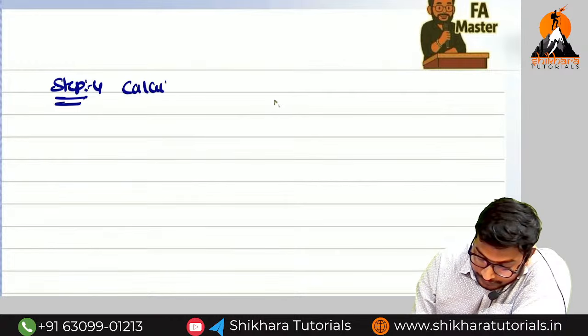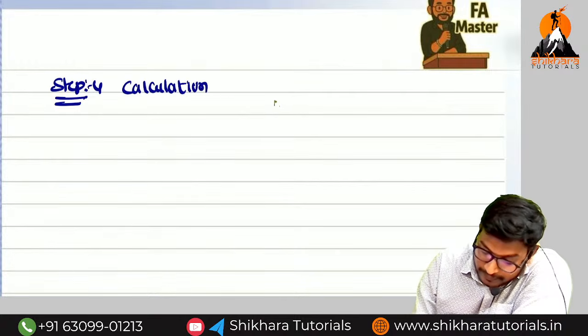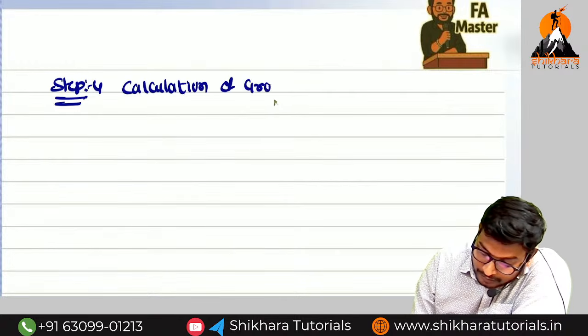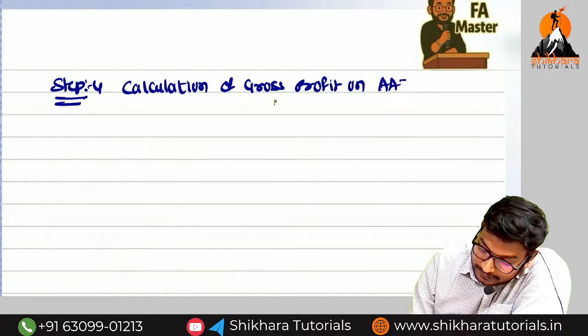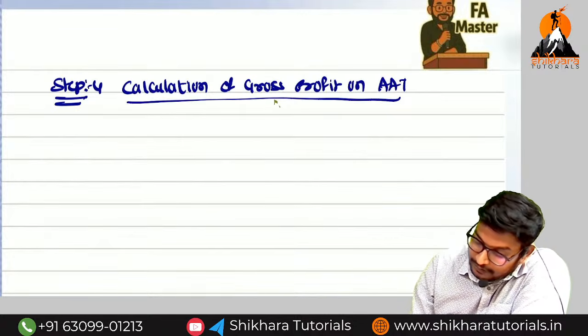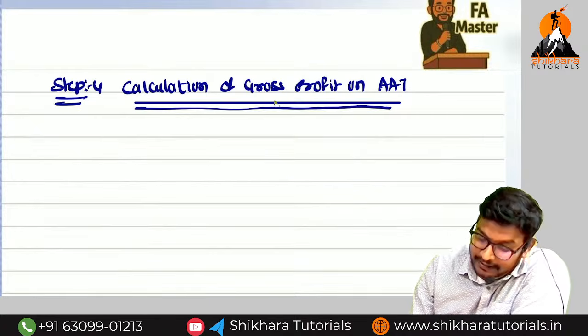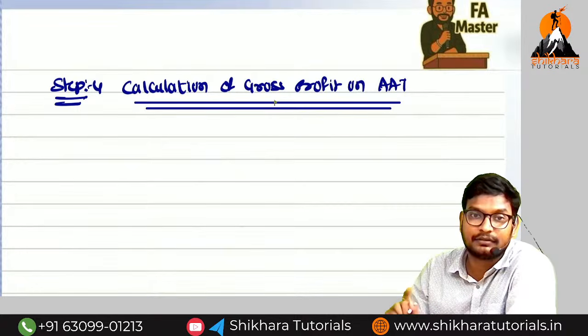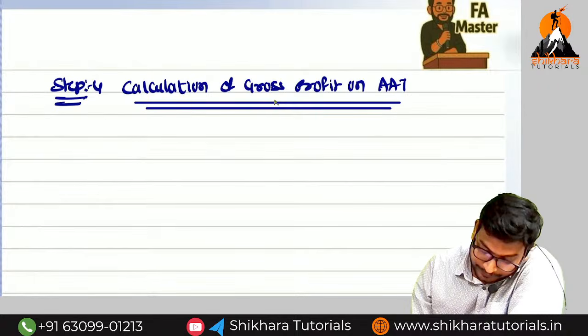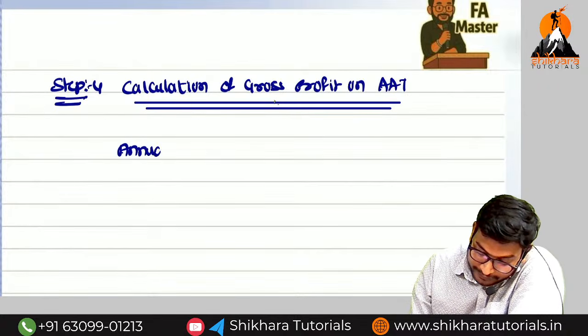Calculation of gross profit on AAT. First we need to find out the AAT. What is the meaning of AAT? Adjusted annual turnover. In the examination you have to write the adjusted annual turnover full form. Now, what is the annual turnover we have found?